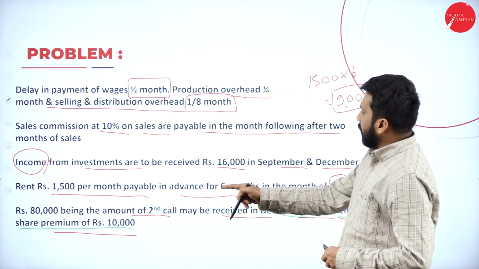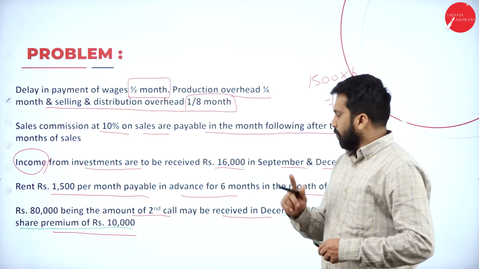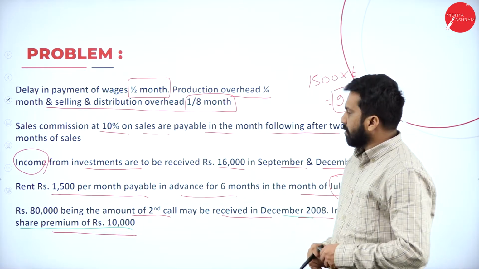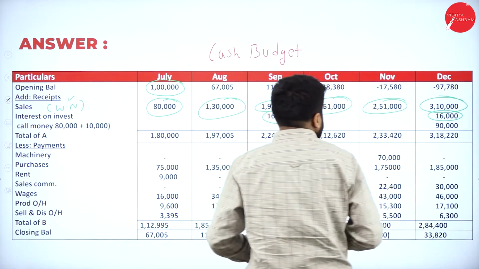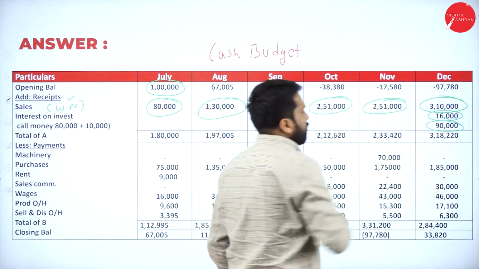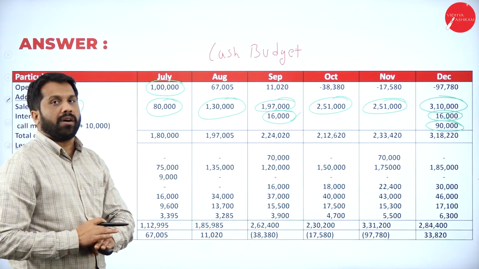So 80 plus 10, how much? 90,000. In the month of December, we have to take 90,000. We have done with all your income.